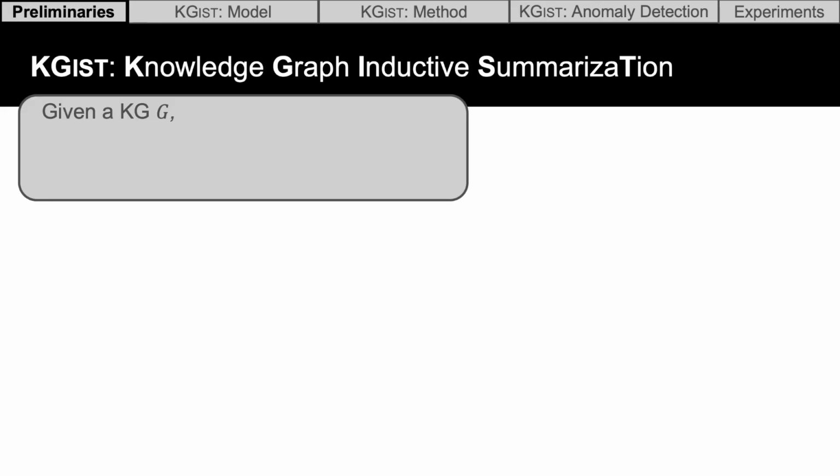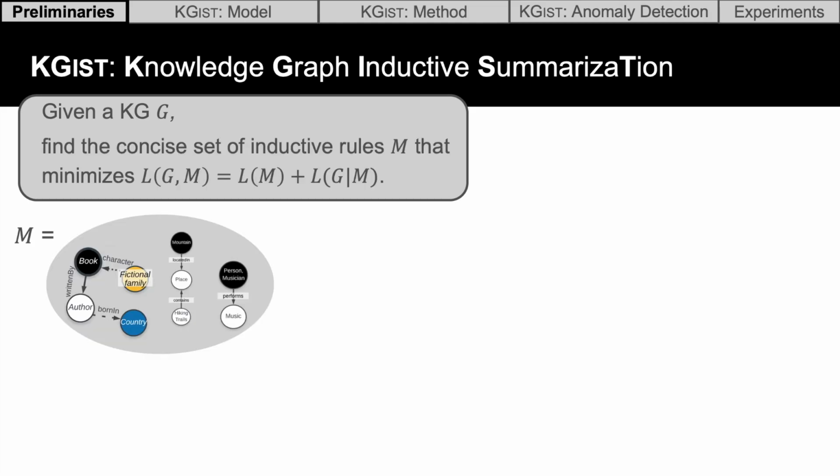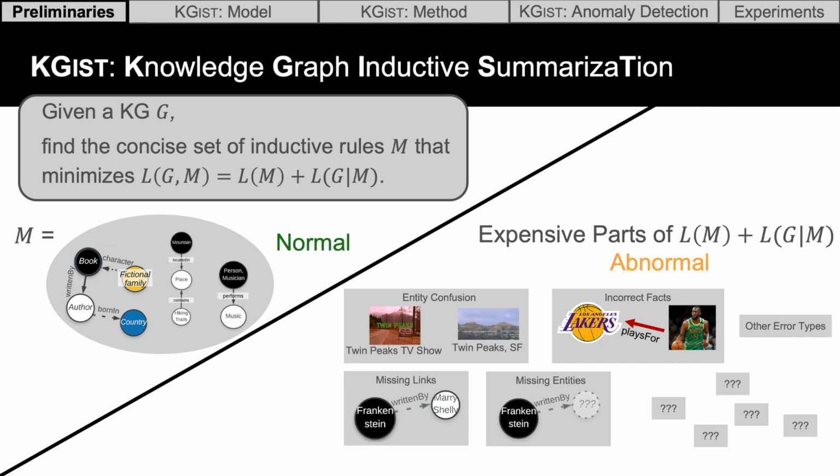So we can reformulate our problem now in terms of the minimum description length principle. Given a knowledge graph G, we would like to find the concise set of inductive rules M that minimizes the description length. If M here is our set of rules, then these serve to describe what is normal. This is our summary of what is normal in the knowledge graph. And then the expensive parts of the description length will reveal what is abnormal, and it'll do so in an information theoretic way.